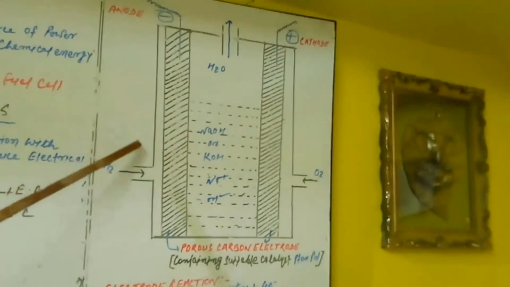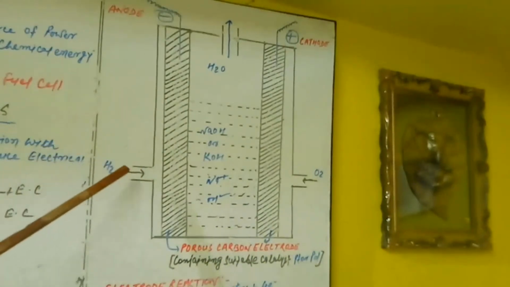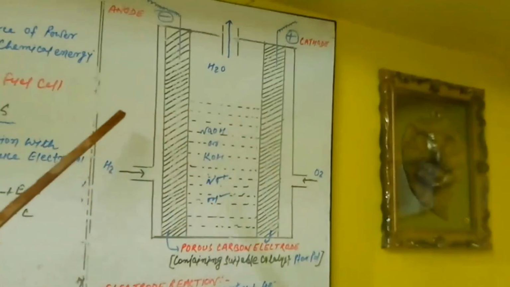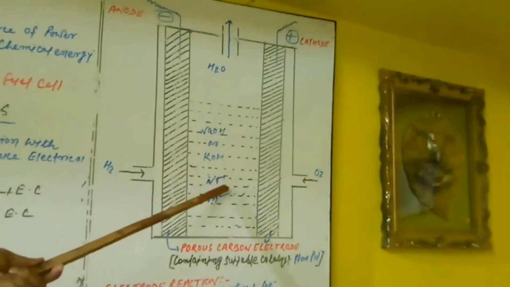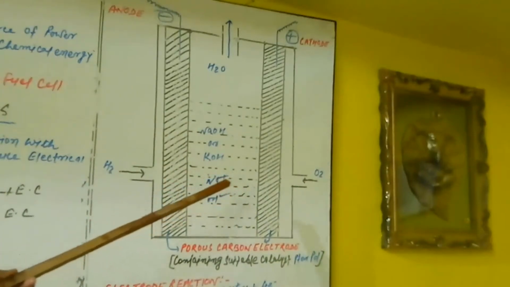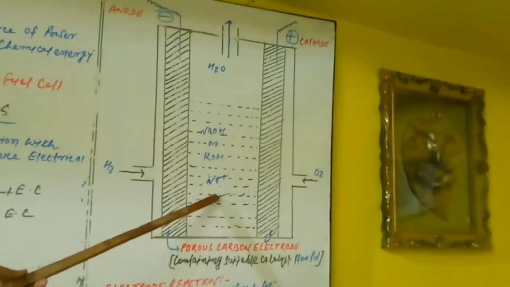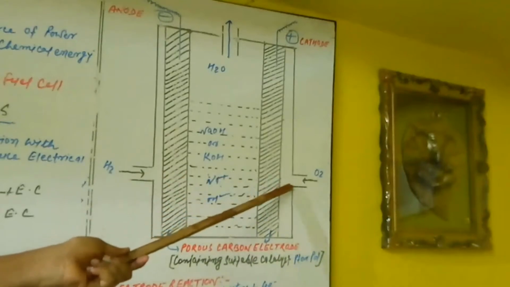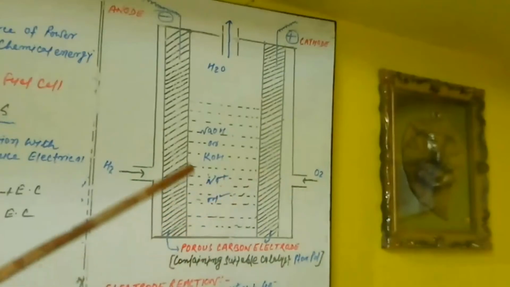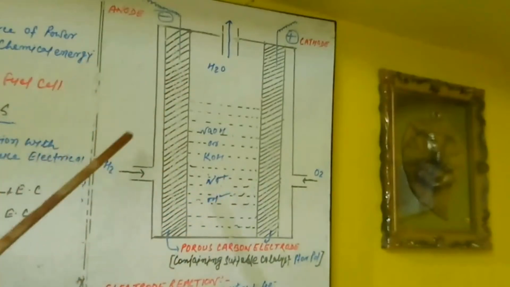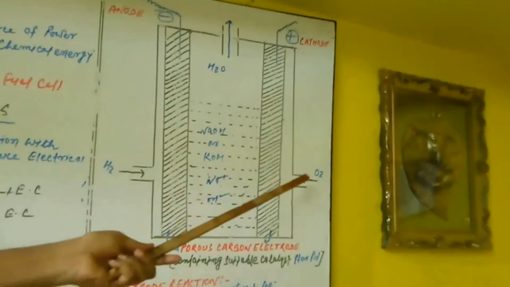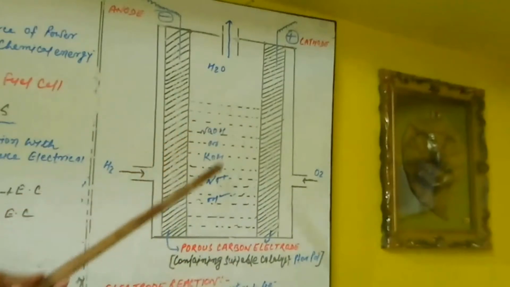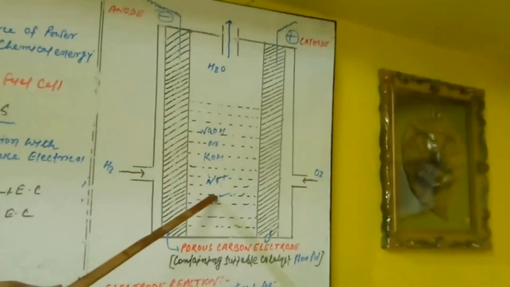In this cell, hydrogen and oxygen are fed or bubbled through the porous carbon electrodes into the concentrated KOH or NaOH under pressure, from the anodic and cathodic side respectively, in the electrolytic solution, that is aqueous NaOH or KOH.